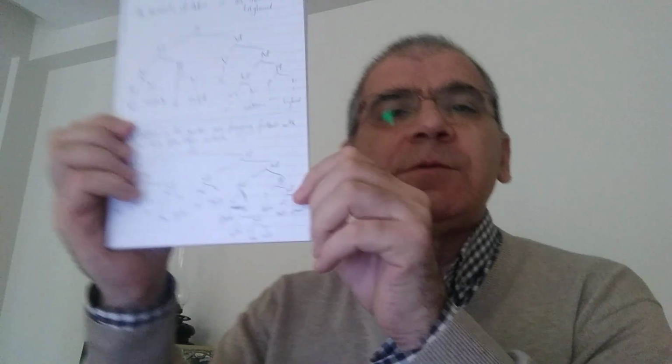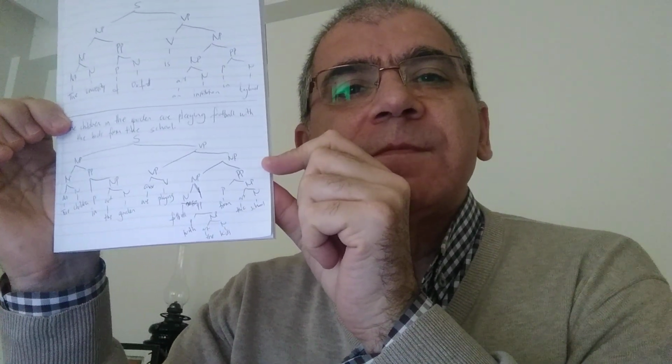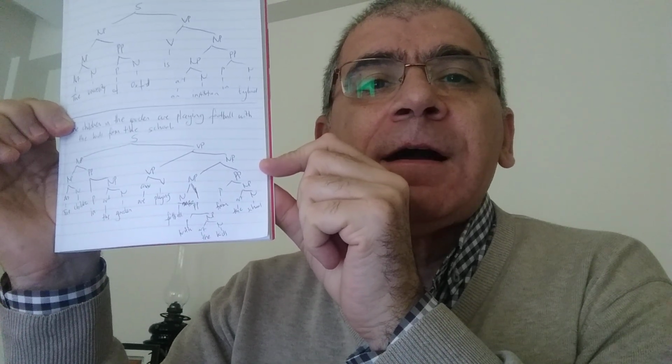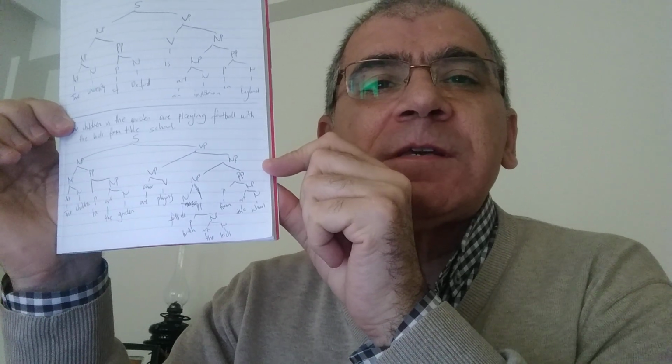Okay? Now, from the school. From the school is a prepositional phrase. Preposition is from and noun phrase the school. Article is the. Noun is school. Okay? From the school. So, are playing football with the kids from the school.